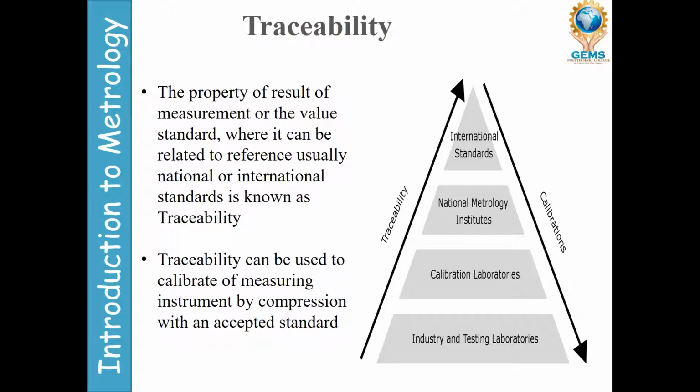Traceability can be used for calibrating the measuring instrument by comparison with accepted standards. Means what happened? Calibration करने के लिए तो accepted standard चाहिए. Accepted standard कहाँ से मिलेगा? हमारा national नहीं तो international की companies से हम लोग को मिलेगा. जो instruments related का है, जो हमारा standards देते हैं, so that particular organization will give calibrated readings to the instruments.